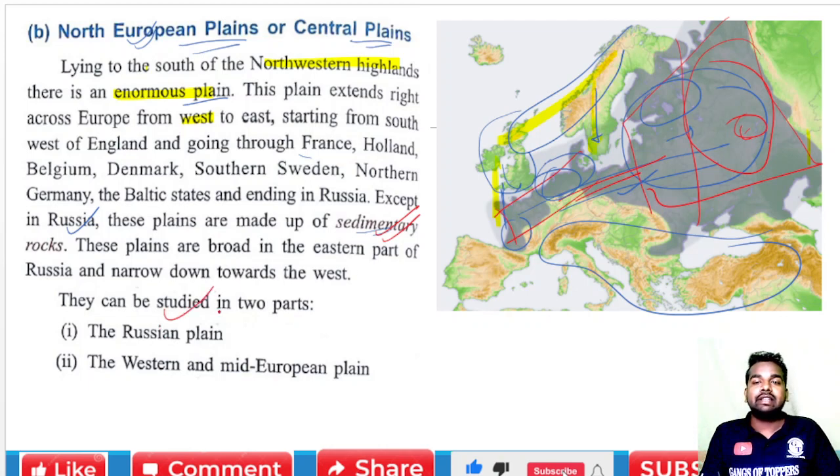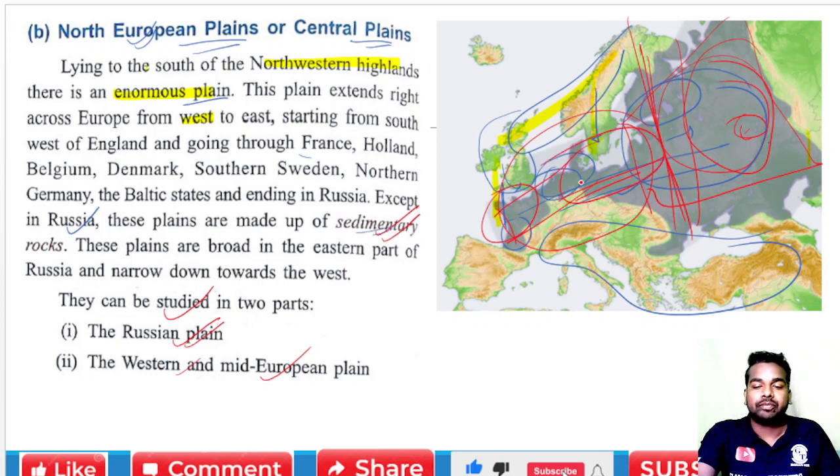Now this area can be divided into two parts, because we have seen that this area is made up of sedimentary rock, but that area is not. So we are going to divide it into two parts: the Russian plain, and the west and mid European plain.